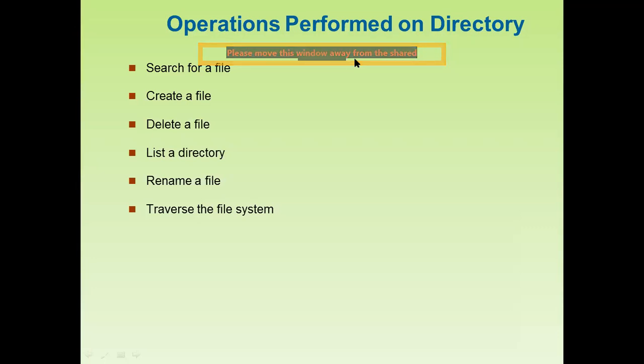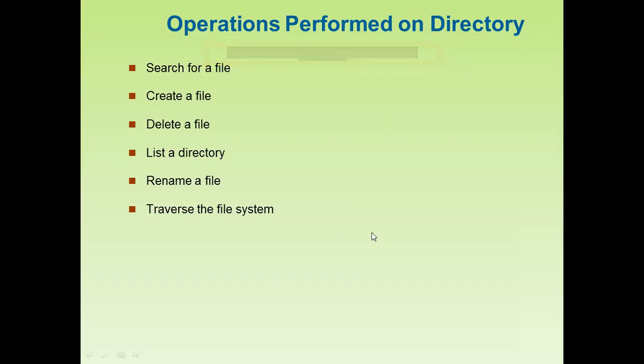If there are a number of files, then during the search, we can traverse all those files and match the name of the file for which we are going to search. So the operating system will traverse all those files, and where the search finishes, we can detect that file.